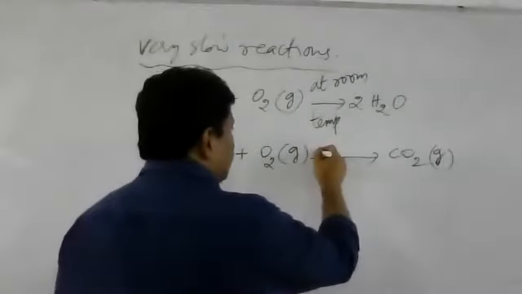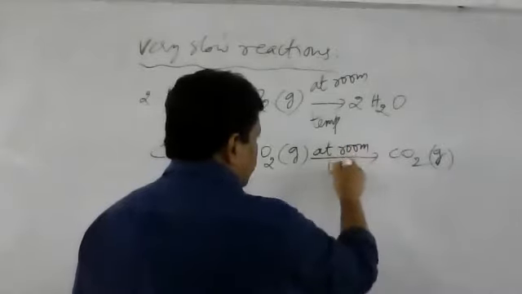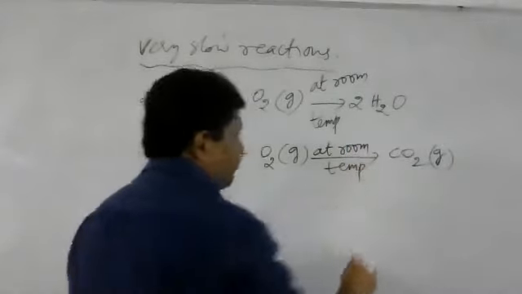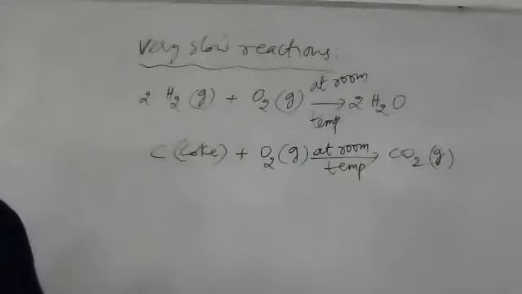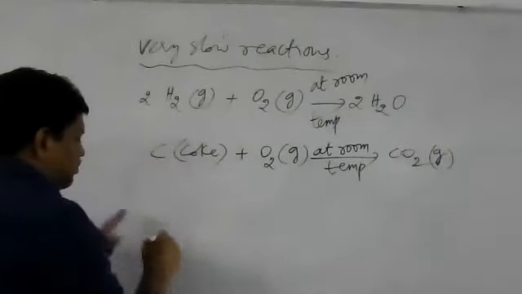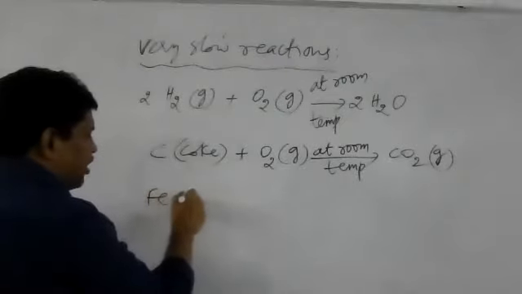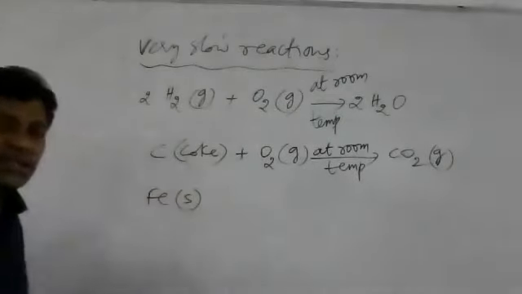We take it at room temperature only here. At room temperature, these reactions are very slow reactions. Now the next example we can take is rusting of iron. Iron is solid.